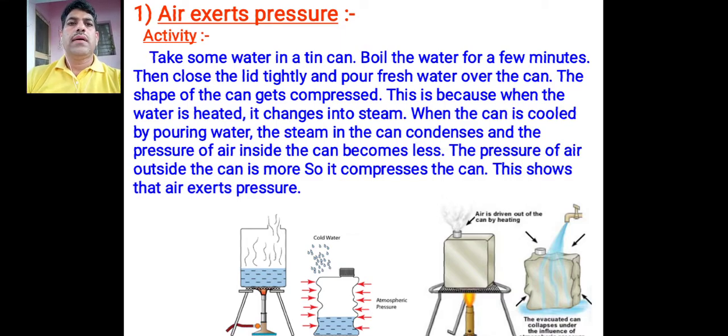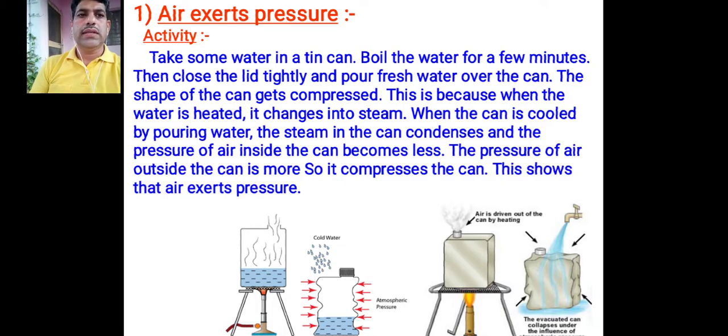First of all, take some water in a tin can, boil the water for a few minutes, then close the lid tightly and pour fresh water over the can. The shape of the can gets compressed. This is because when the water is heated, it changes into steam.